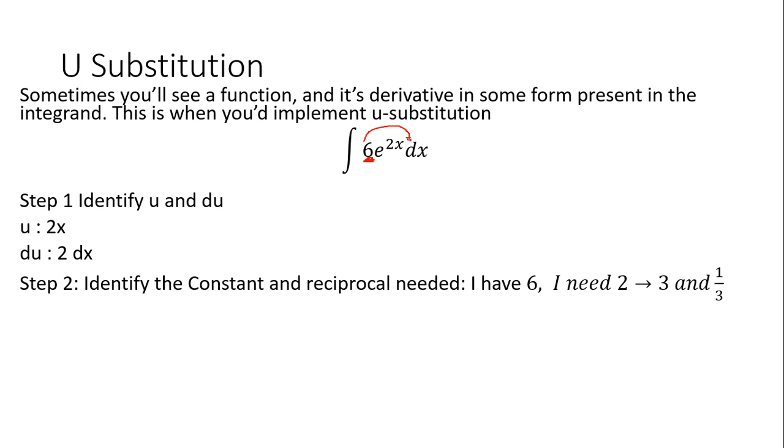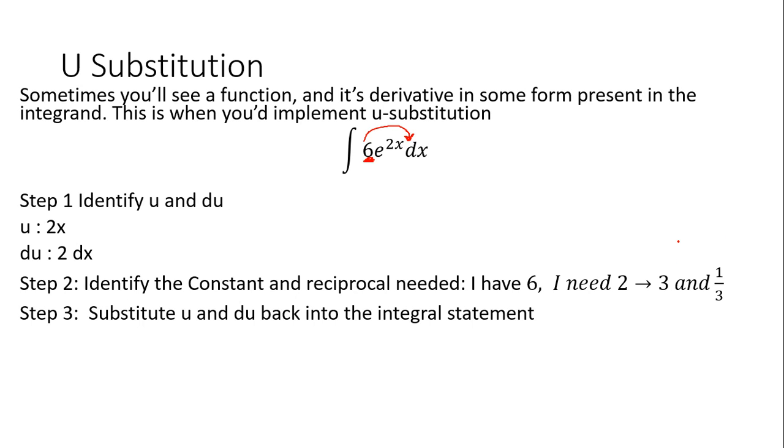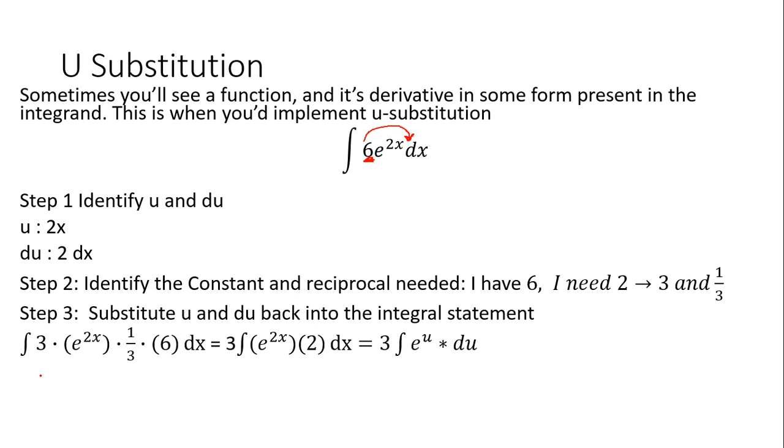You could just move it so it could be next to the dx if it helps you to look at it. Okay, you have 6. You need 2. So that means you need to divide 6 by 3 to get 2. So you need to put a 3 and a 1/3 inside of your statement. Okay, so here I'm going to put a 3 in, and then I have the e to the 2x. Then I put the 1/3 in, the 6, then the dx. I'm putting this together because this is going to end up being my du, and I'm putting this here because that's my u. Okay, I'm going to take the 3 out because I'm not using it. 6 divided by 3 is the 2 dx, which is exactly what I needed for my du.